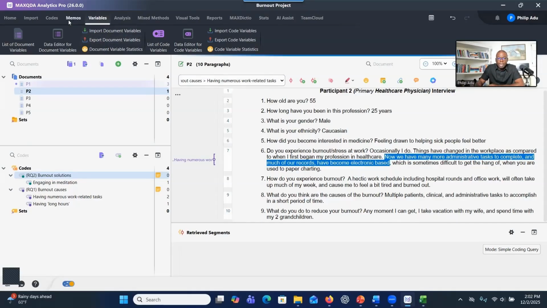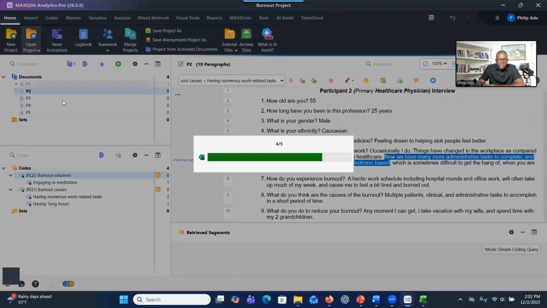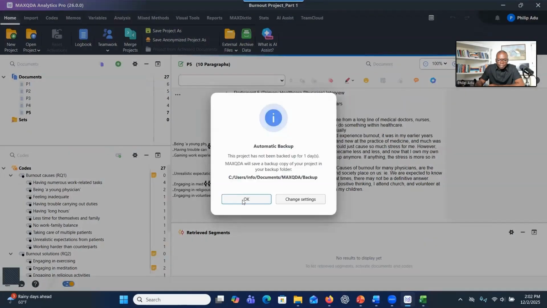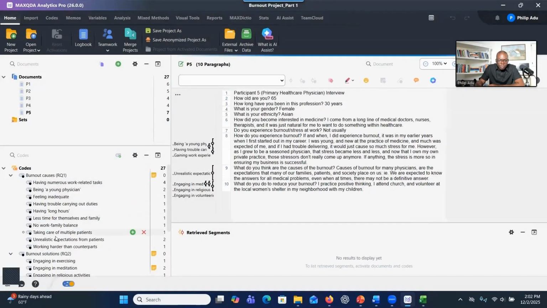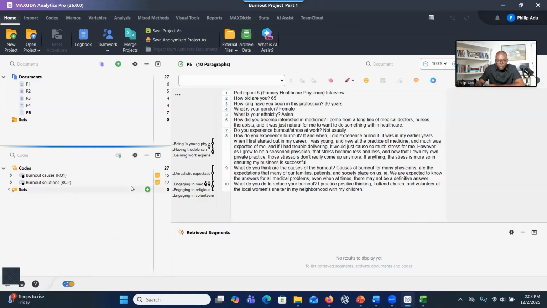Let me show you how the final product looks like. Let me open one of the projects, and then you see how the final product looks. So as you can see, they have gone through all the transcripts and have created containers for each of the research questions. And then as you can see here, this container for the research question is 0, but when you try to collapse, then it adds everything up to 15, right? So the 15 is all the significant segments. 15 significant pieces of information are connected to this research question one, and then 12 significant pieces of information are connected, right?